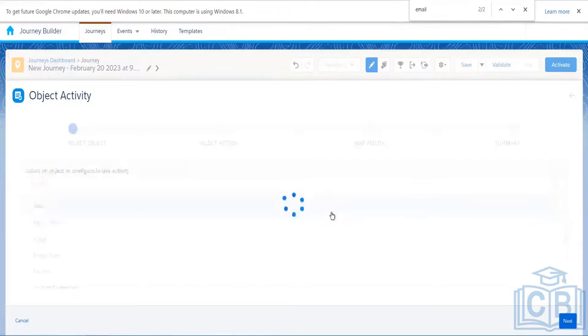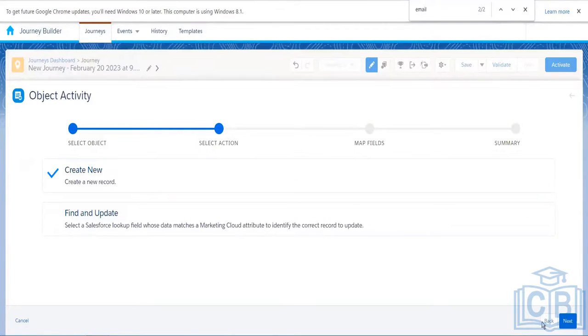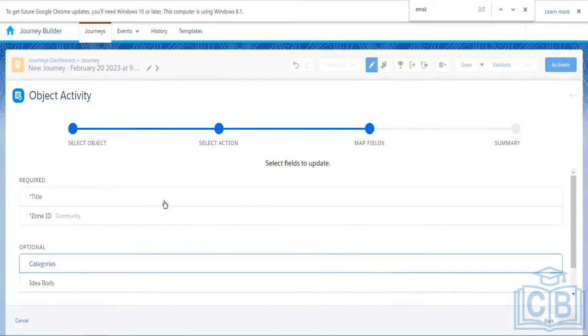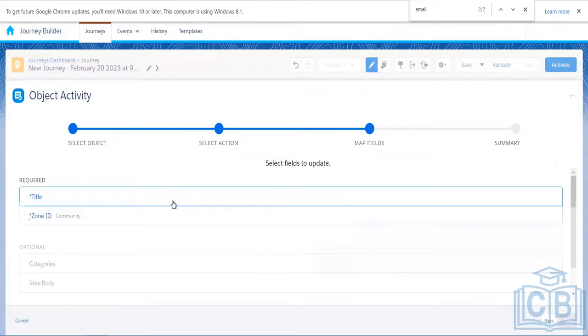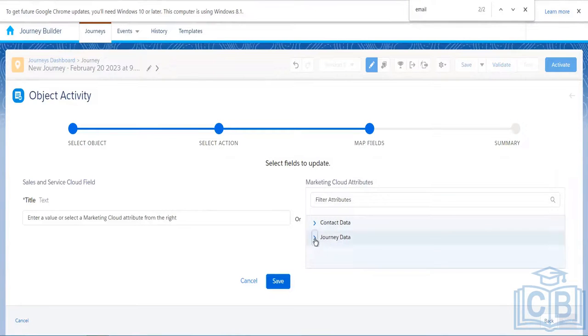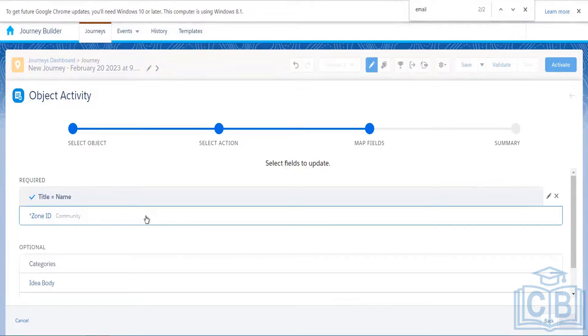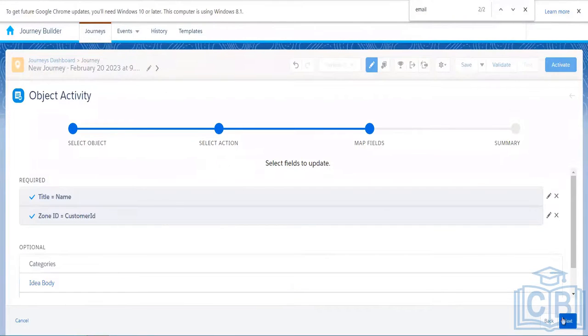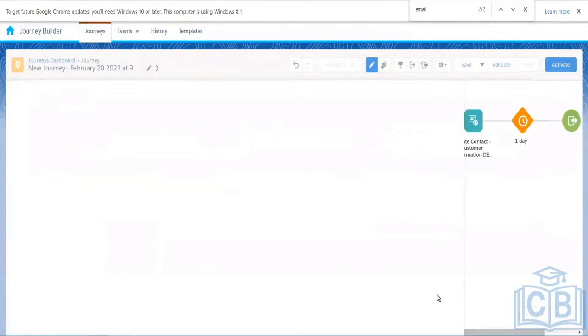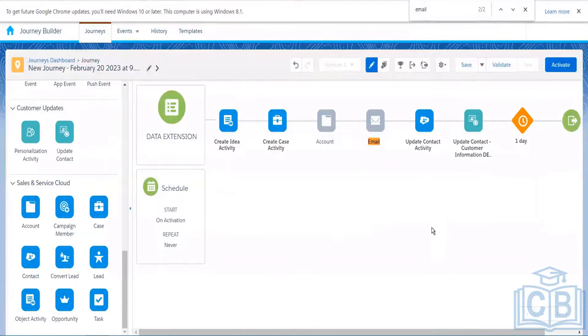Apart from that, everything will remain the same: either we can create a new record, or we can find and update. Click on next, and then here we have to map the fields. Let's see, here we can mention anything. Click on next and click on summary, done. This activity can be used to update any custom object record in Salesforce.